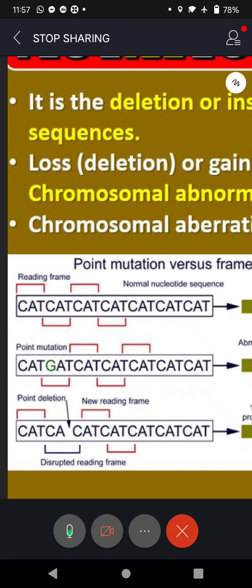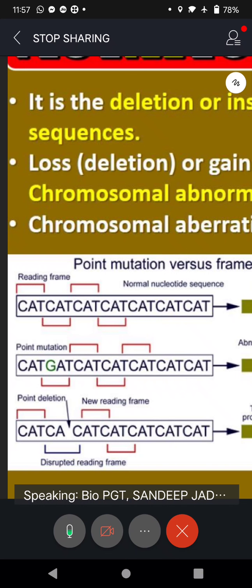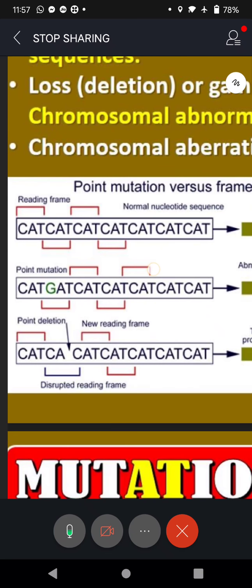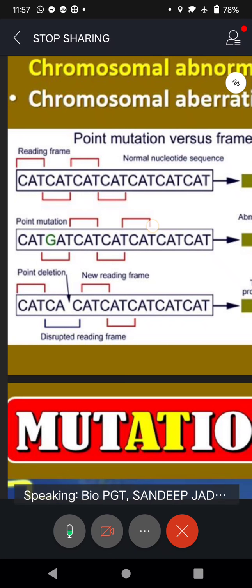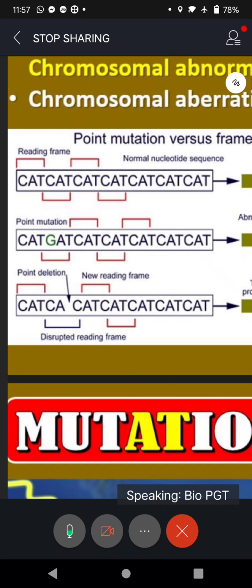C for cytosine, A for adenine, T for thymine. These are the 3 nitrogen bases. Now this is the normal nucleotide sequence. So if there is a normal nucleotide sequence, normal protein will be formed. There is no problem.